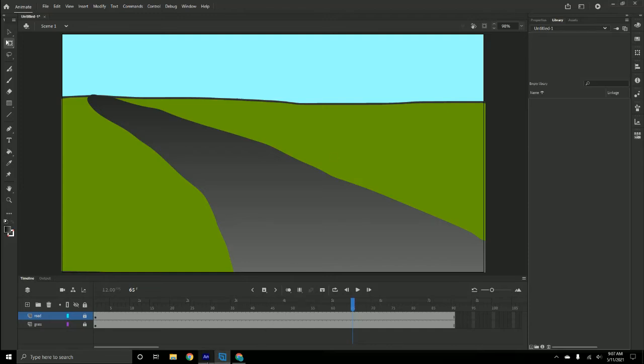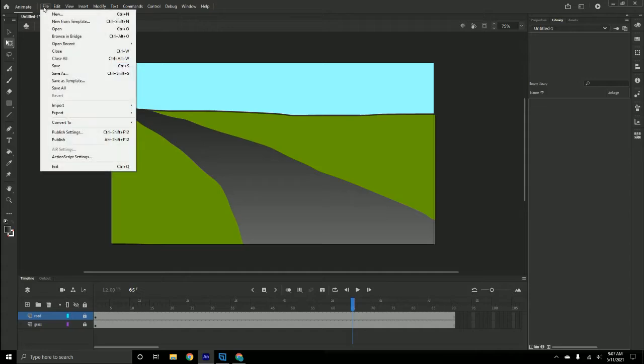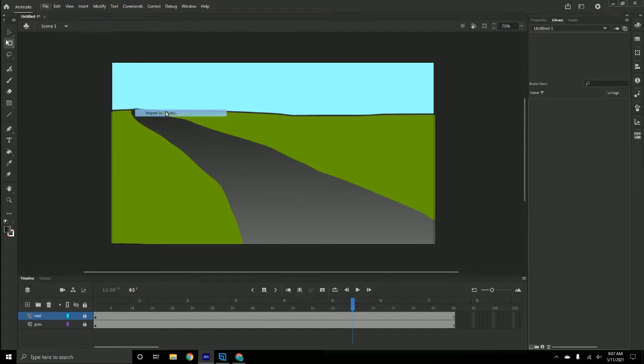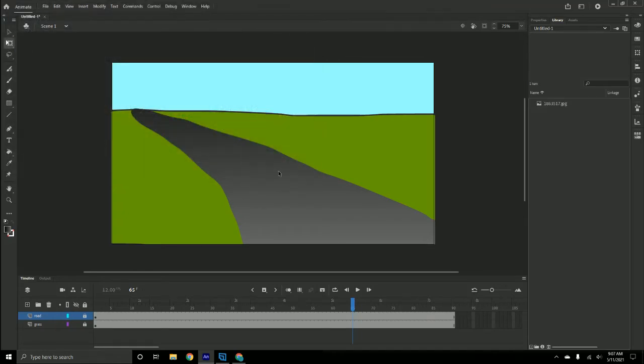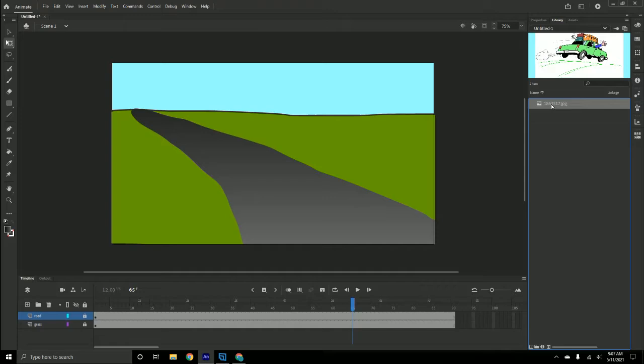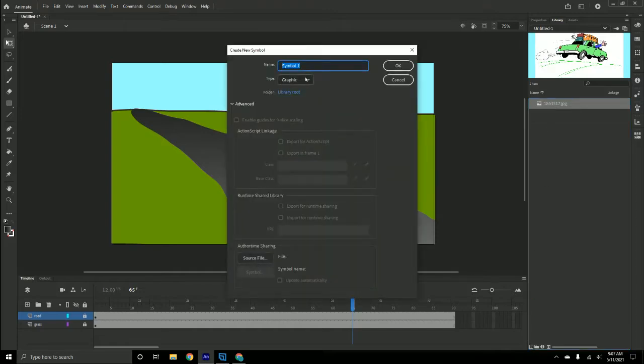Okay, so now we're ready to import our car image. You can use the one that I provided, or you can find one of your own. This one that I found, I searched car clip art and found one that was kind of in the right direction of the way my road is going. So I'm going to make a new symbol. It's going to be a graphic. I'll name it car.